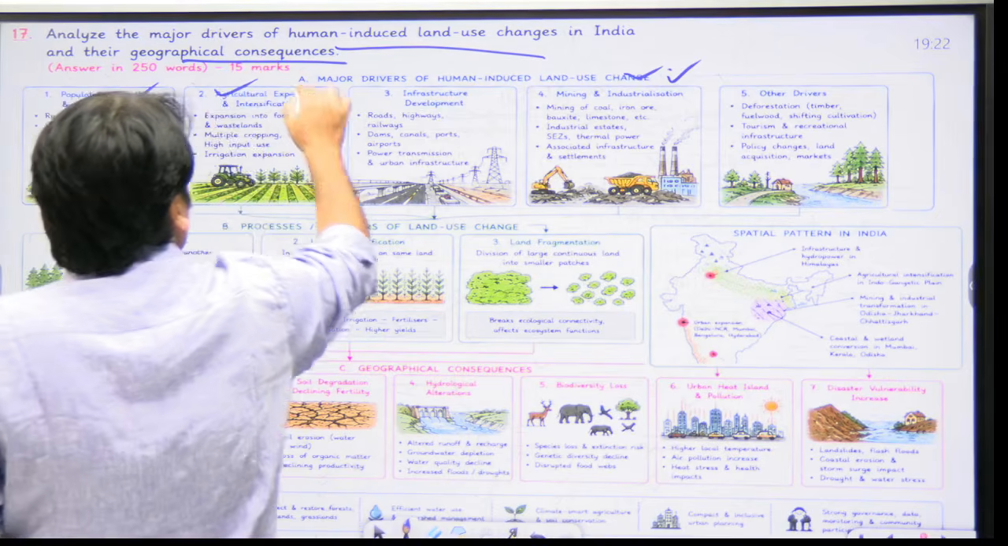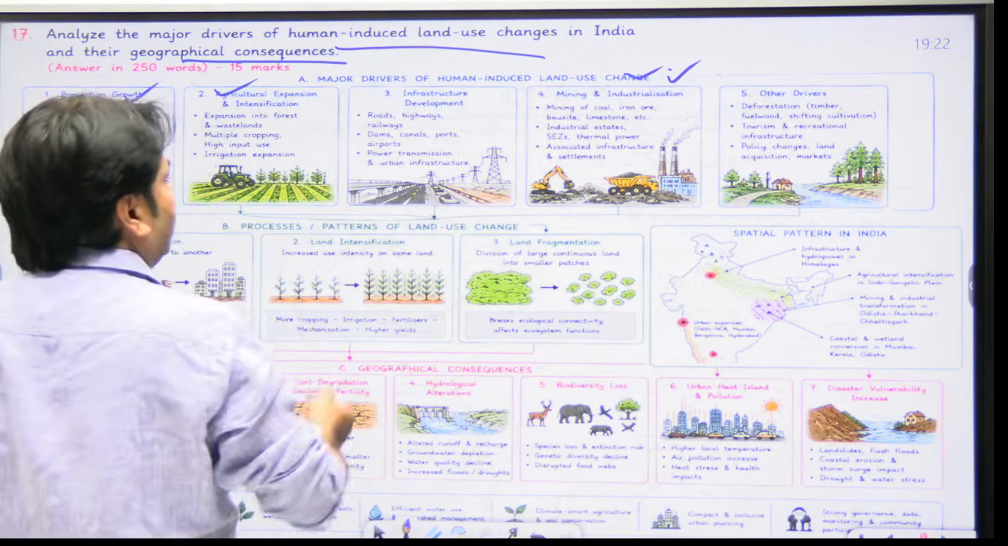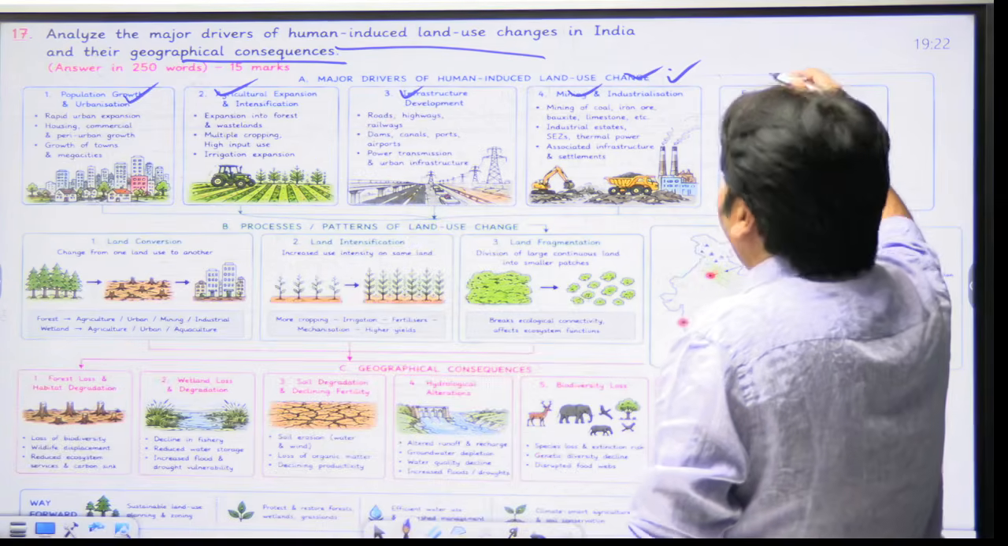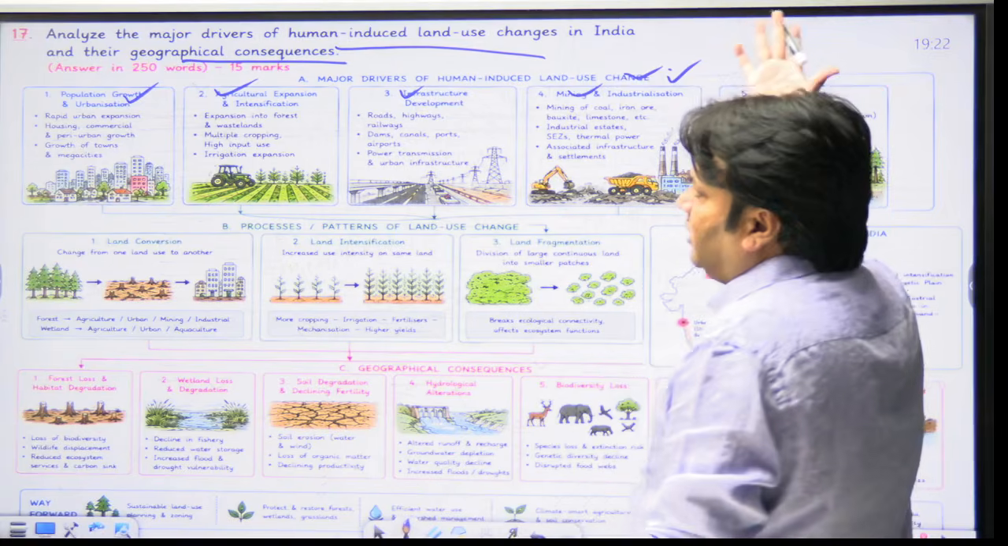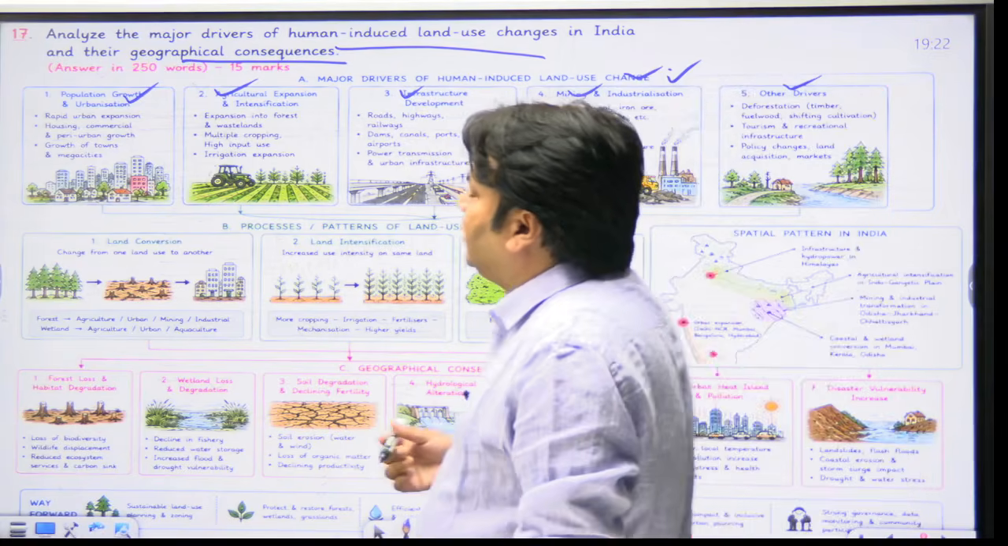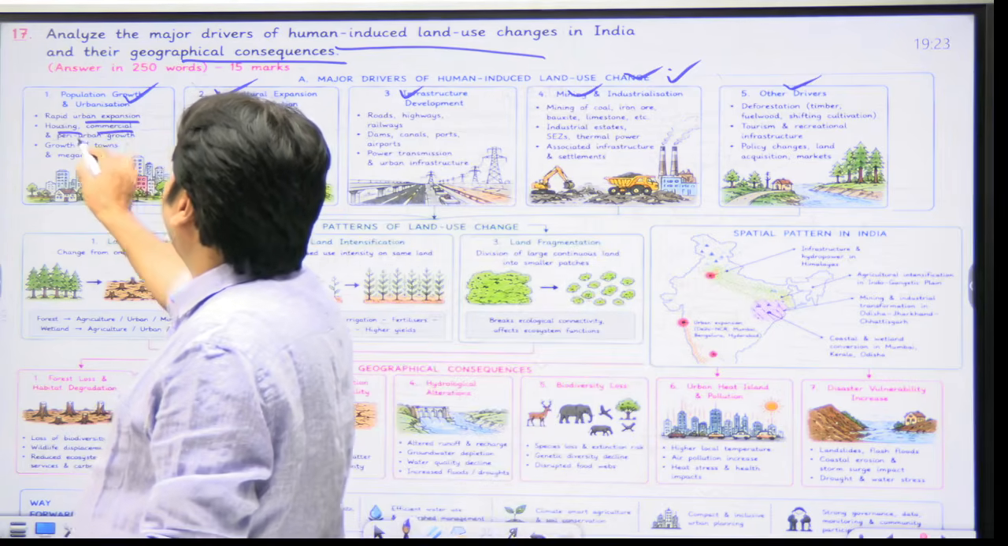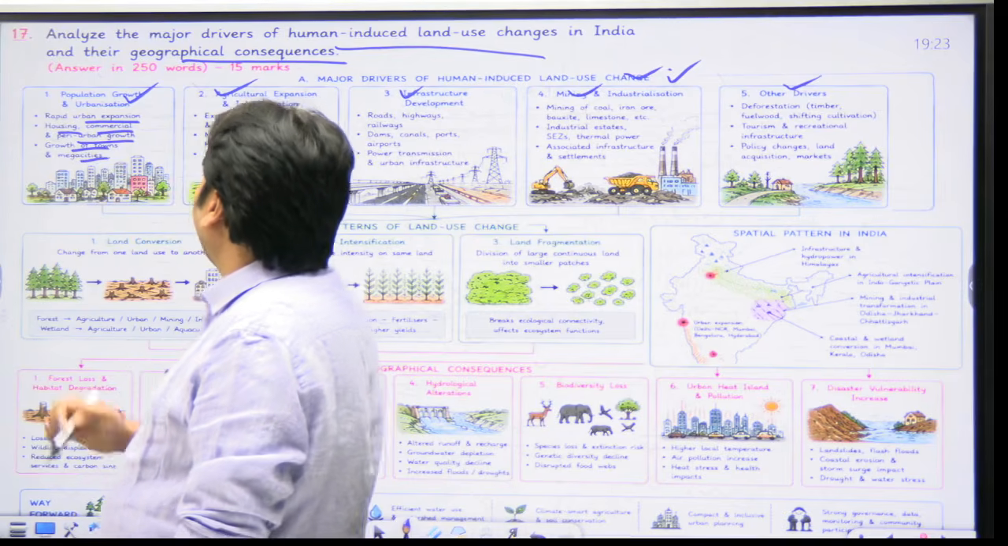Second, agriculture expansion and intensification. Third driver is infrastructure development. Fourth is mining and industrialization. Fifth driver is other drivers. In the first driver, population growth and urbanization, it has been written: rapid urban expansion, housing, commercial and urban growth, growth of towns and mega cities.